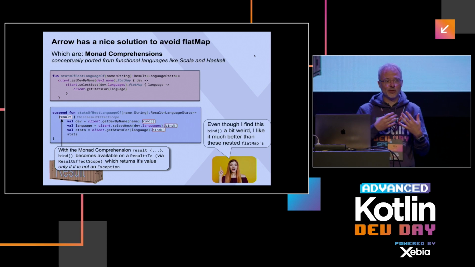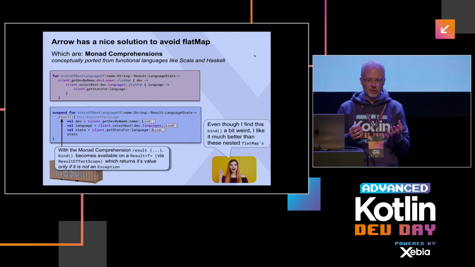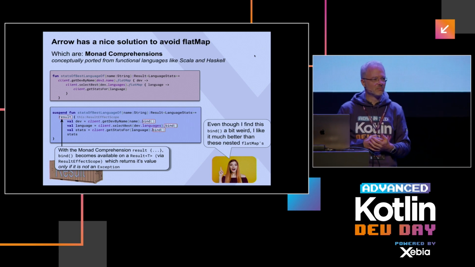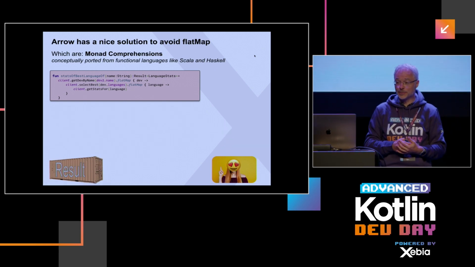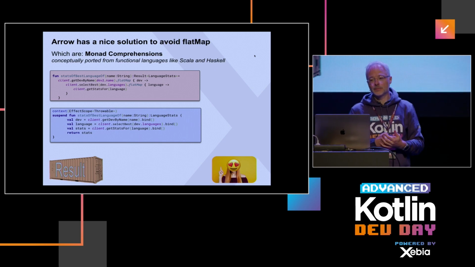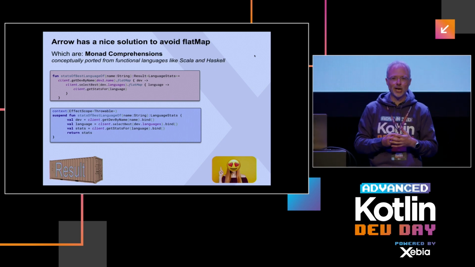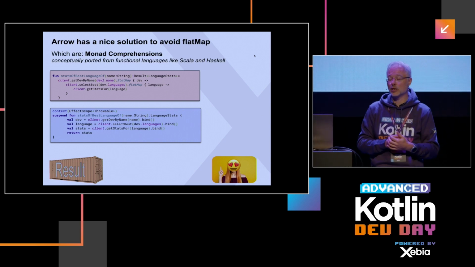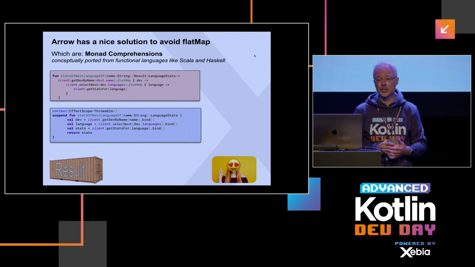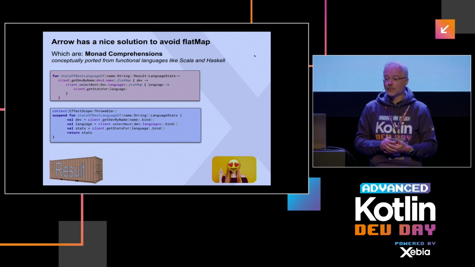So I think, and also if you're not that mature in Kotlin, this bind might be a bit weird, but I think the rest of the code is quite okay. It goes even further. In the latest version of Arrow, and with the advent of these context receivers, you might have heard of that. There's also a nice talk this afternoon by Leandro, who will tell you all about context receivers. They made the signature even more standard Kotlin.